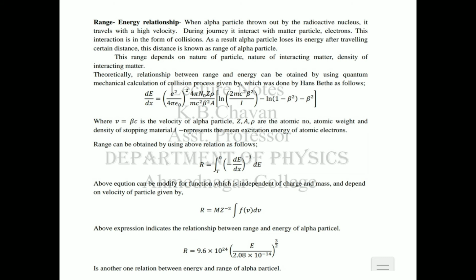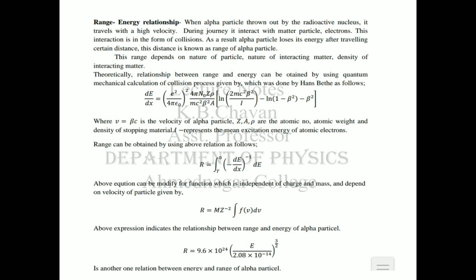Now theoretically, the relationship between range and energy can be obtained by using quantum mechanical calculation of the collision process, and it is given as the below equation. Now in the above equation, what is V? V is equal to beta C, and is nothing but the velocity of the alpha particle. Capital Z, capital A and rho are nothing but the atomic number, atomic weight and density of the stopping material. And I represents the mean excitation energy of atomic electrons. Range can be obtained by using the above relation as follows.